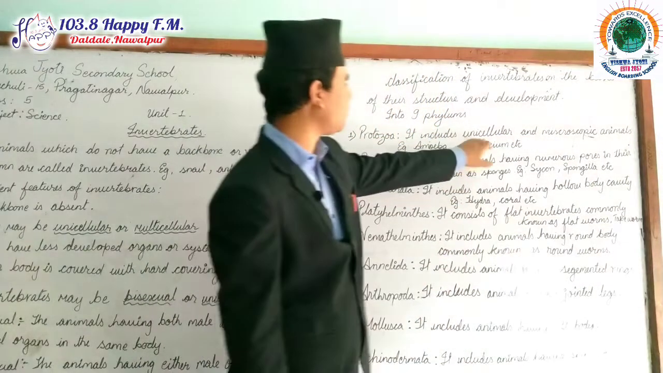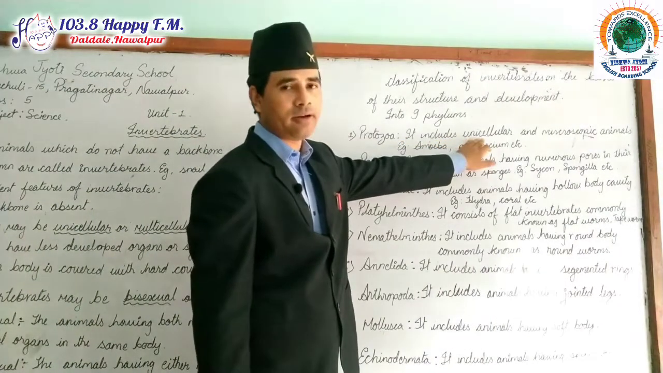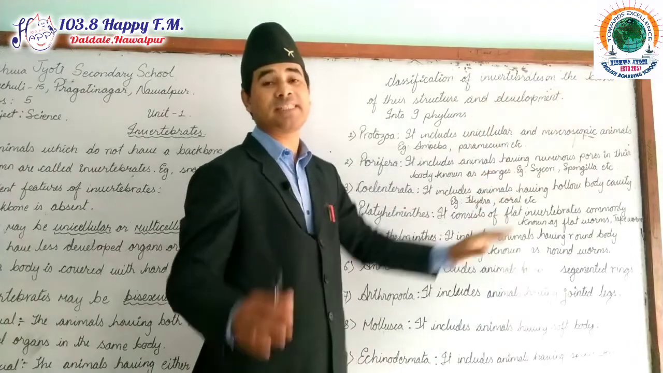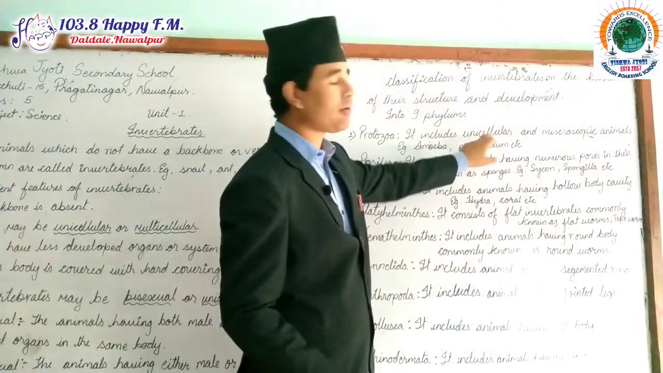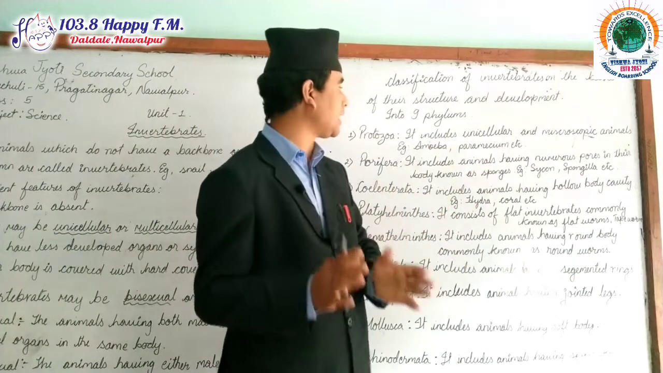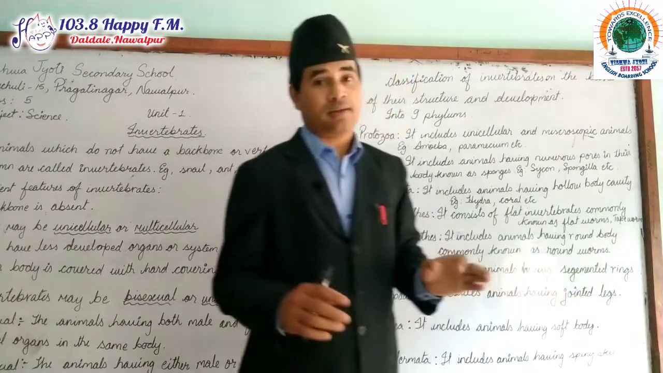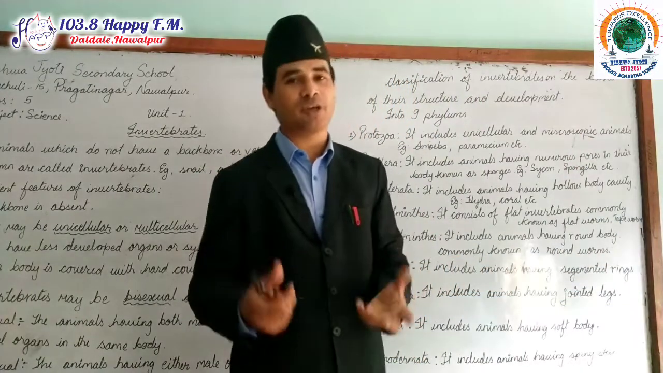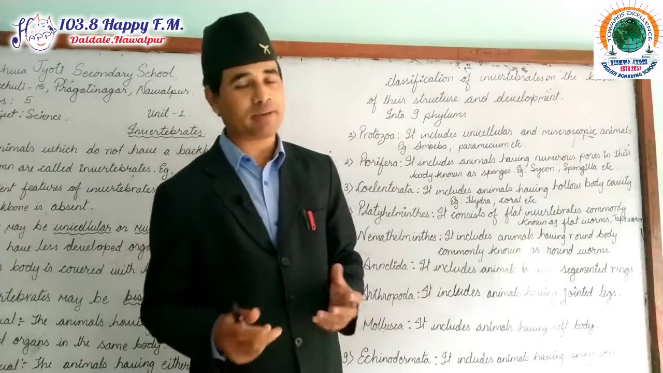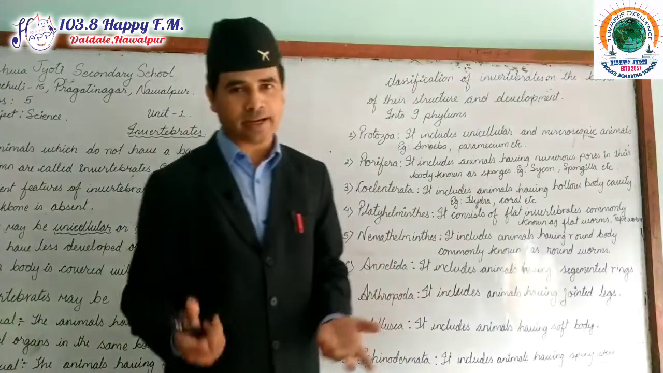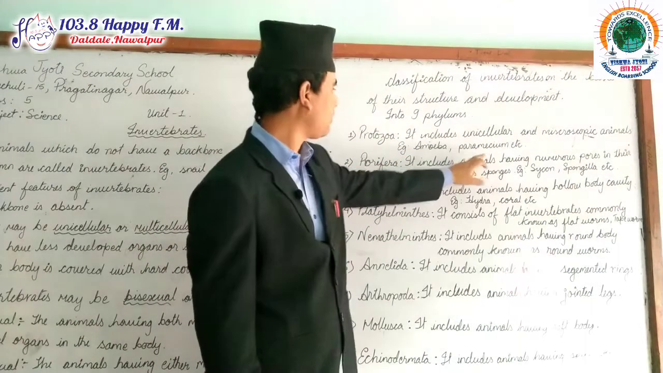Why are they called unicellular? Again, this is the question here. The animals which have only a single cell are called unicellular animals. That means they are formed or made by only a single type of cell. Microscopic animals, because we need a compound microscope to observe them. Without a microscope, we cannot see them. That means it is impossible to see with our naked eyes. Now examples are amoeba and paramecium, etc.